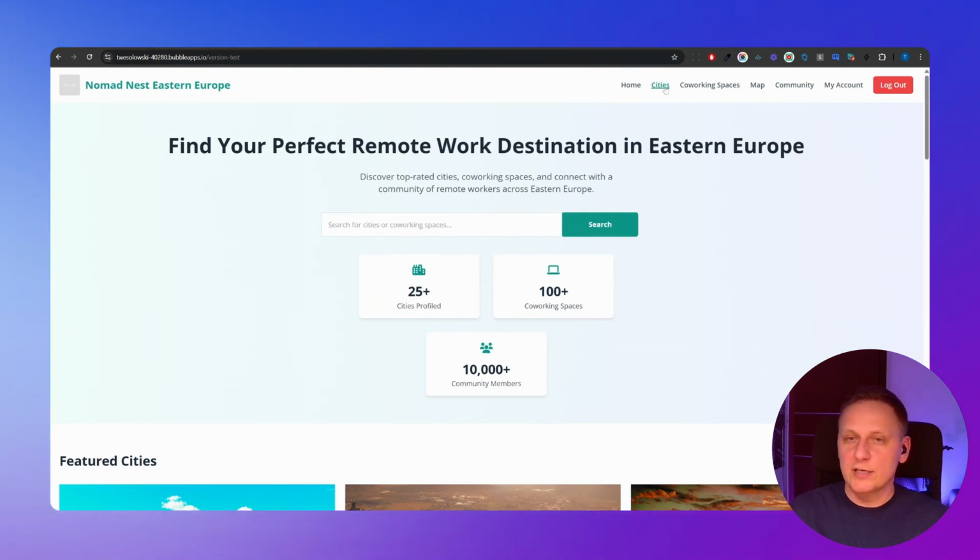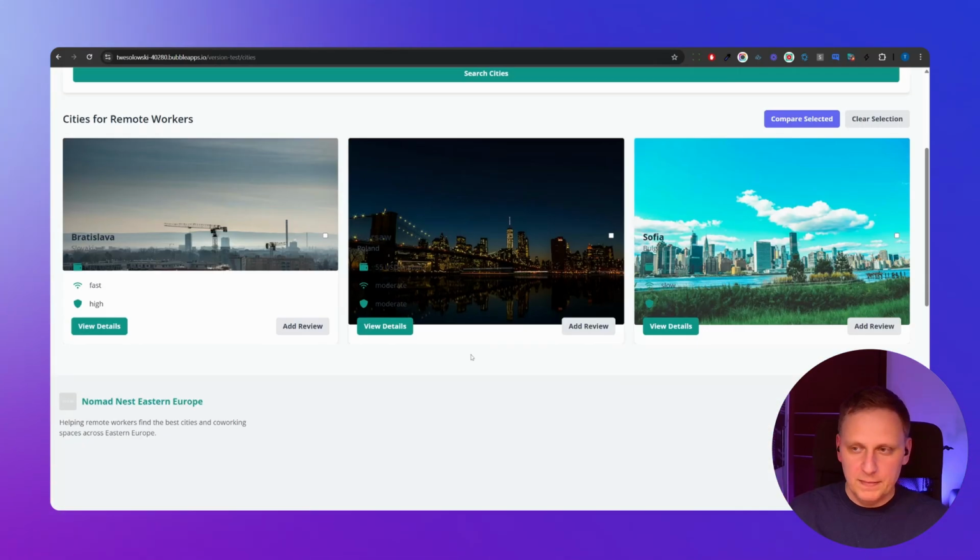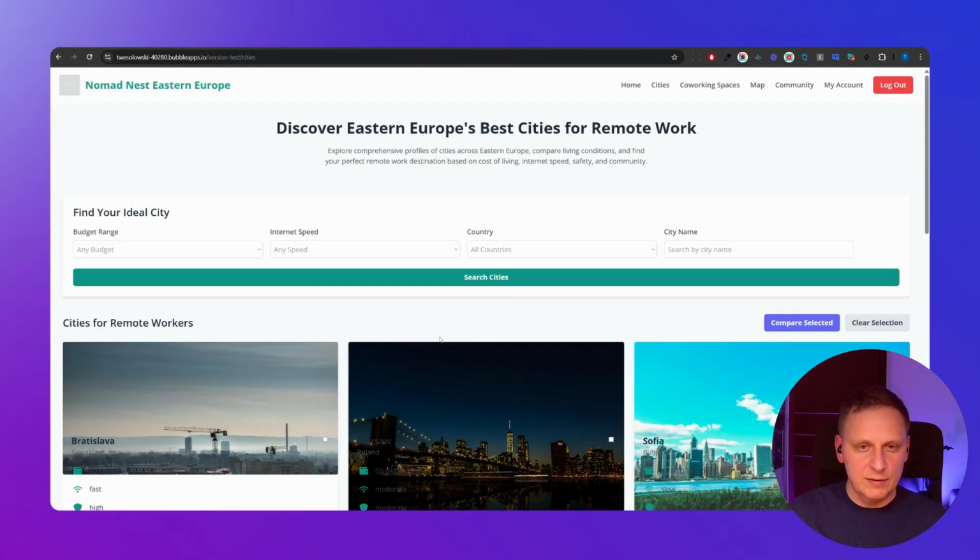Let's take a look at the other pages. What do we have here? We have cities with the search. It already has some cities in the database, so it is nice.